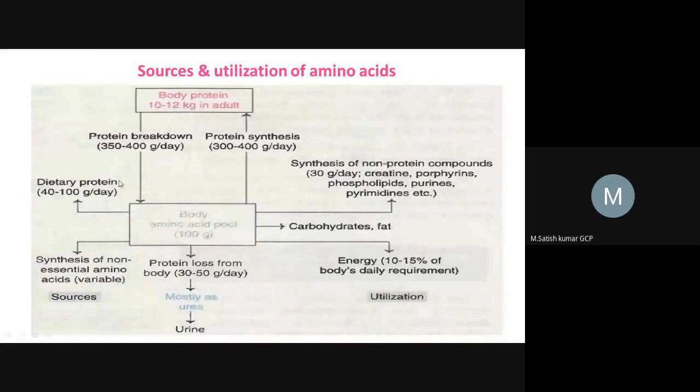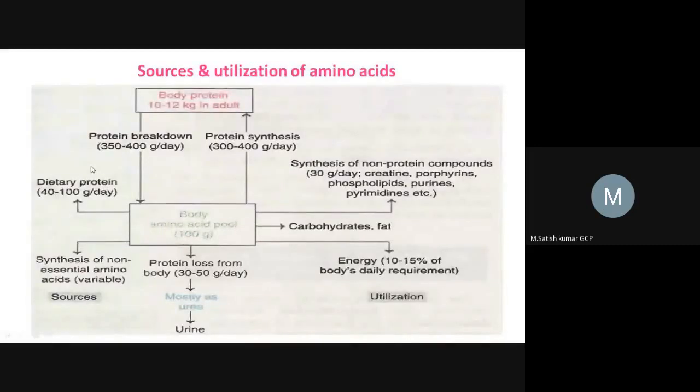These zymogen enzymes are very essential, and they are of two types. Write down: endopeptidases and exopeptidases.